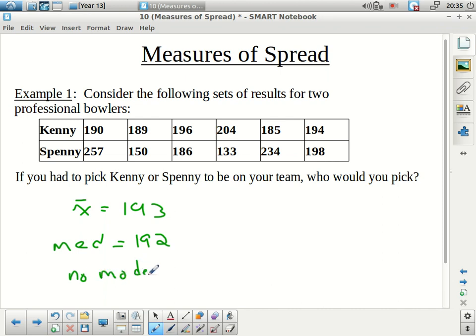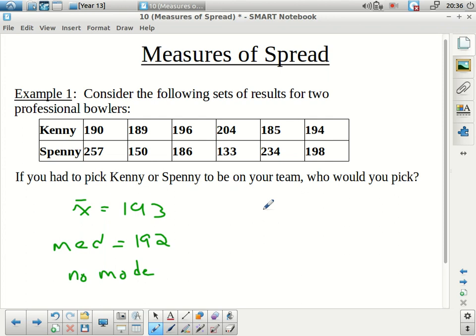Based on that, you might be tempted to say, well, mathematically then, they must be the same player, right? They have the same average, so they are the same. Of course, when we look at this as scores, that's not really true. I don't know what you had in your discussion, but some people may have pointed out the idea of consistency. Kenny's scores are all pretty close together, close to the 193 average, whereas Spenny's scores are a little more all over the place. He does have some really high scores, and he does have some low scores as well.